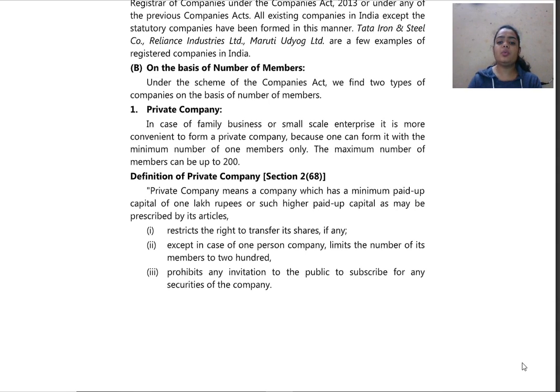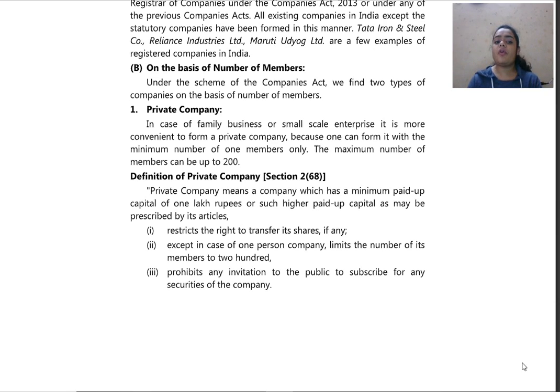Then it prohibits any invitation to the public to subscribe for any securities of the company. So prohibits any invitation means what? That public company has the right to invite people for their shares. But a private company cannot do so. Private company cannot tell the public to subscribe shares or debentures of the company since it is a private company. Now why is this done? Because in case of private company, government does not have any hold.